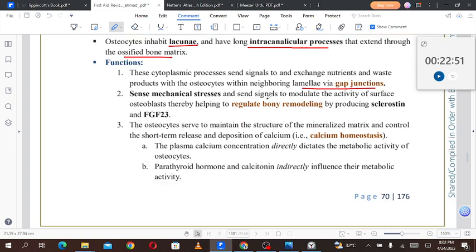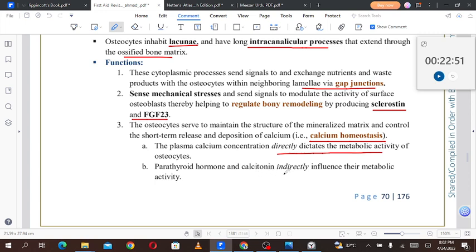Osteocytes sense the mechanical stress and send signals to modulate the activity of surface osteoblasts, thereby helping to regulate bone remodeling by producing sclerostin and fibroblast growth factor 23, FGF23. The osteocytes serve to maintain the structure of the mineralized matrix and control the short-term release and deposition of calcium, that is calcium homeostasis. The plasma calcium concentration directly dictates the metabolic activity of the osteocytes.